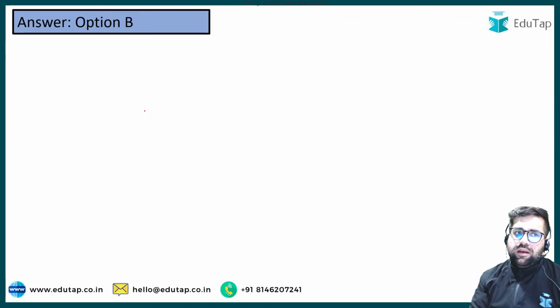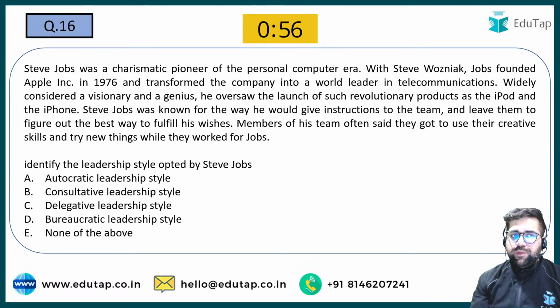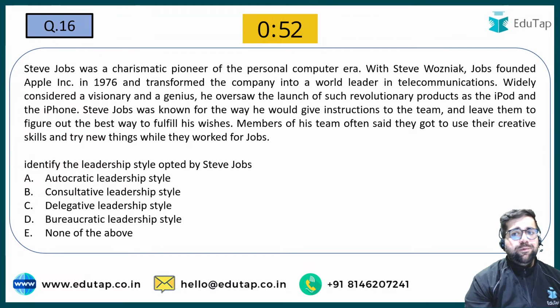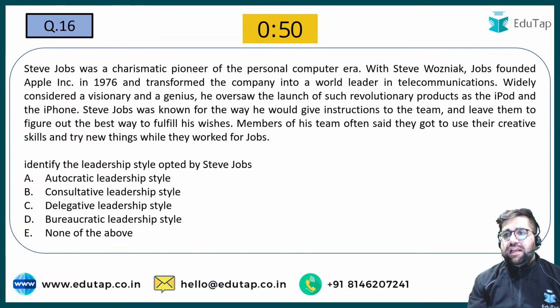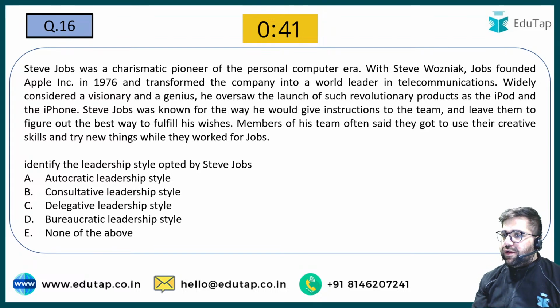Okay, now let's move to question number 16. Again, take your time to address it. I will read it for you. Steve Jobs was a charismatic pioneer in the personal computing era. With Steve Wozniak, Jobs founded Apple Inc. in 1976 and transformed the company into a world leader in telecommunications.